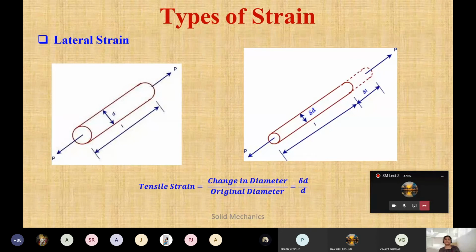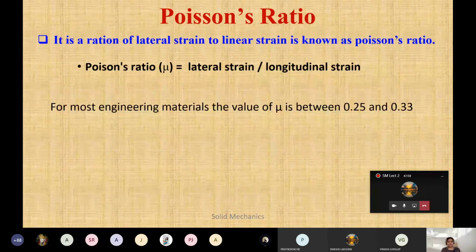Next is your Poisson's ratio. You know this Poisson's ratio. It is the ratio of lateral strain to linear strain. See, linear strain is also known as longitudinal strain. So Poisson's ratio is denoted by mu: lateral strain divided by longitudinal strain. Longitudinal is also known as linear strain. So note this, because in the exam, just to confuse you, they may use axial strain also. Linear strain, axial strain and longitudinal strain are one and the same thing. It goes with the horizontal section.